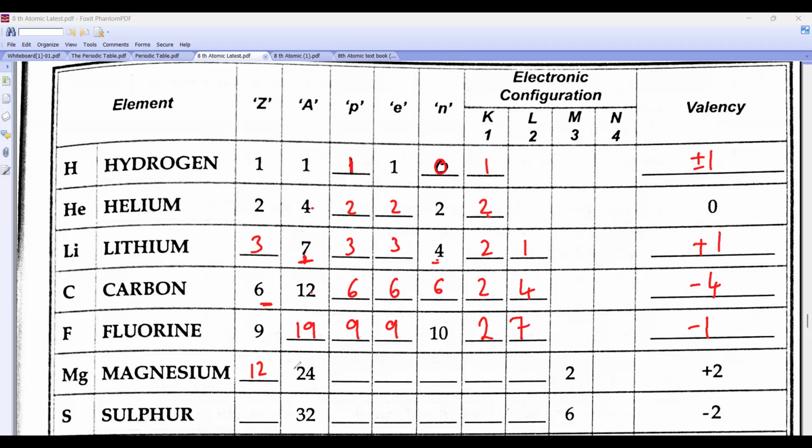Magnesium atomic number is 12. Mass number is 24. So 12 proton, 12 neutron, 12 electron. 2, 8, 2. Valence is +2. Sulfur atomic number is 16. Proton is 16. Electron is 16. This is also, beta, 16.